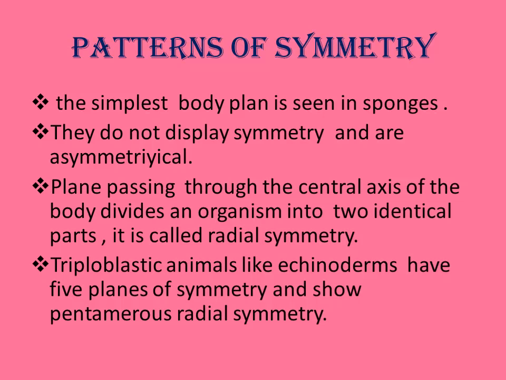When a plane passing through the central axis of the body divides an organism into two identical parts, it is called radial symmetry. Radial symmetry is shown by diploblastic animals and some triploblastic animals also. Triploblastic animals like echinoderms have 5 planes of symmetry, and so pentamerous radial symmetry.